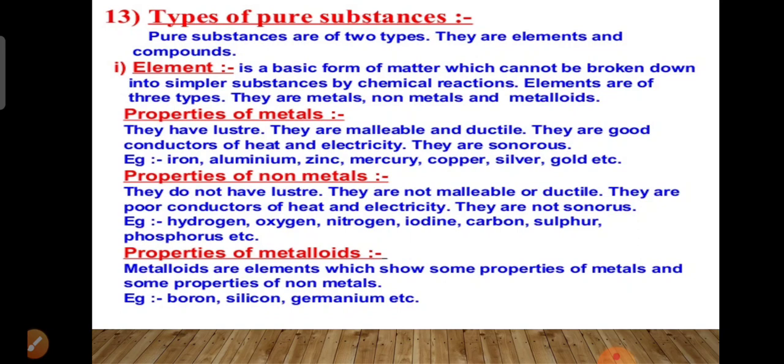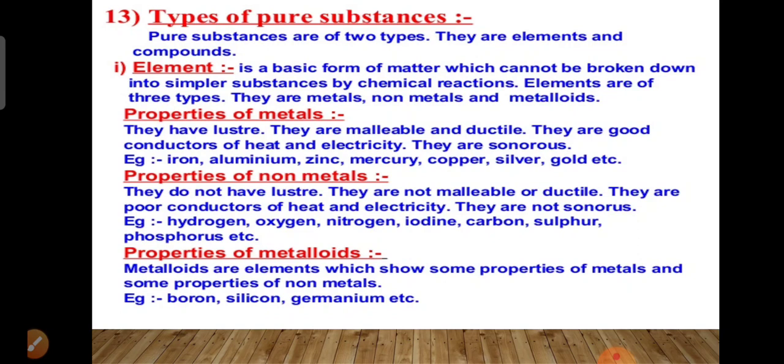What are elements? Which scientist first used the term element? Yes students, Robert Boyle. Robert Boyle was the first scientist to use the term element, in 1661.